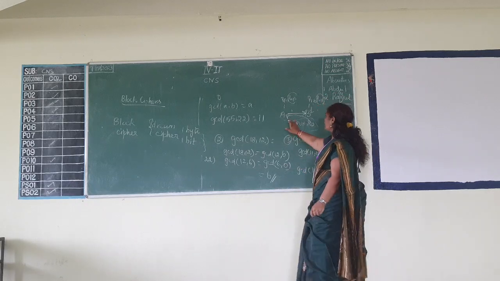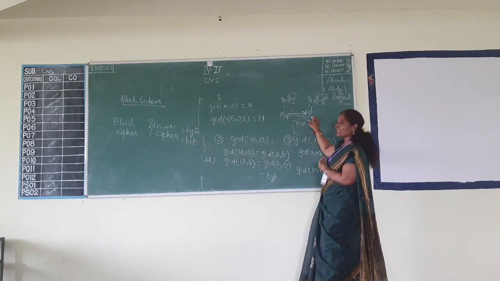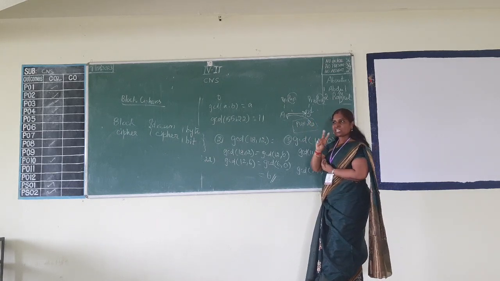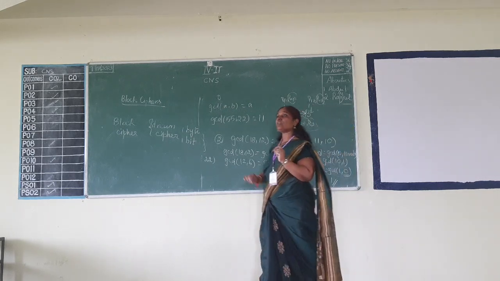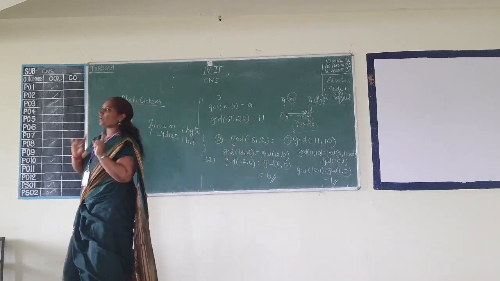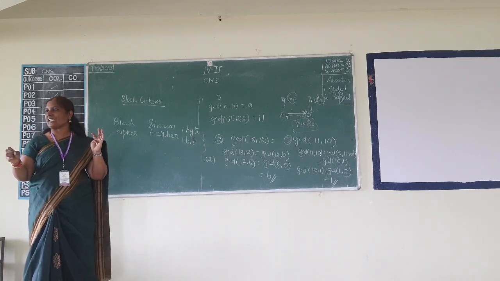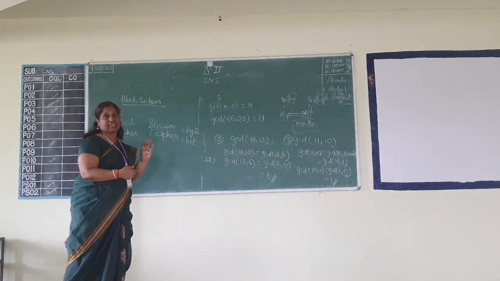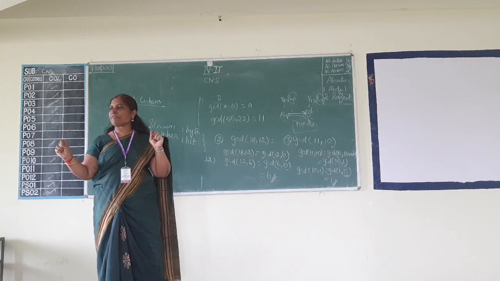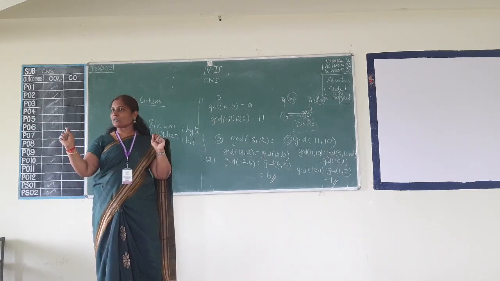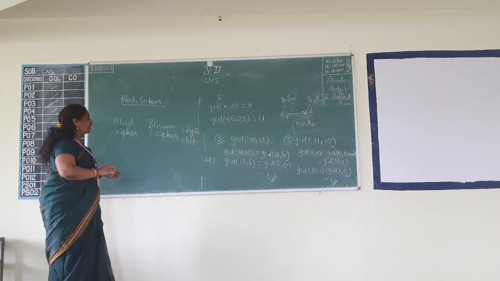So A will use B's public key and encrypt the message. B will use his own private key for the decryption. So there are two keys used: one key for encryption, the other key for decryption. That is called asymmetric cryptography. Since one key is private, that is secret, the other key is public, which is the additional key here. That is the reason we can call this cipher public key cryptography or public cipher, because the public key is an addition over here.